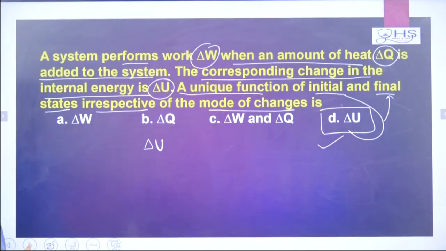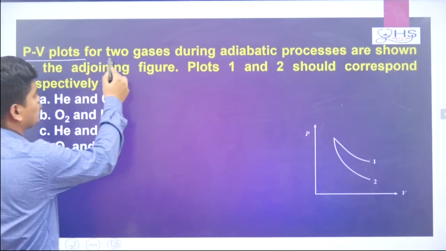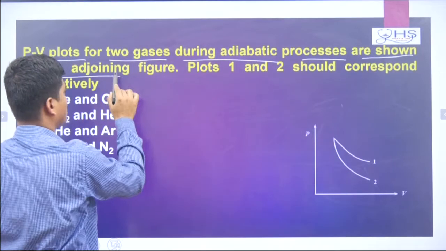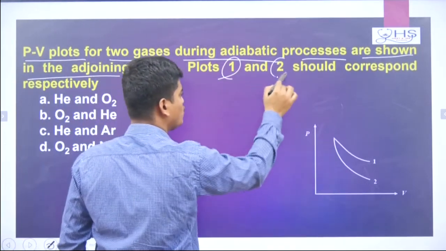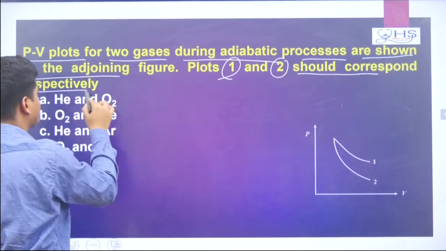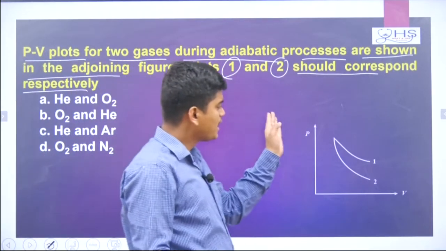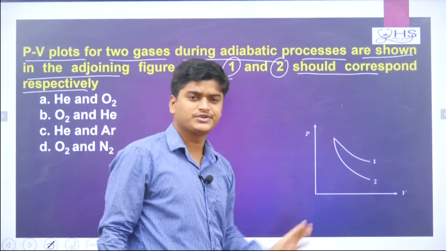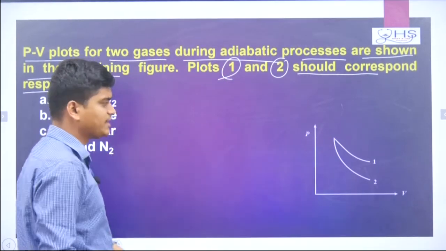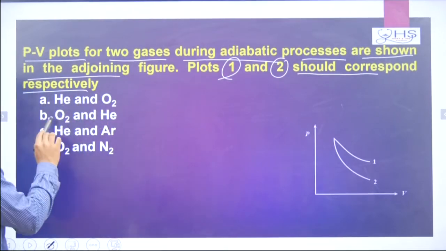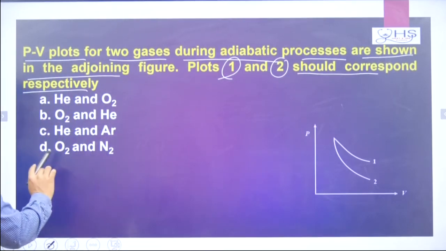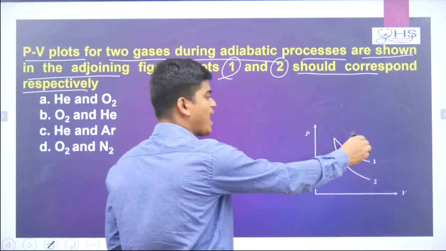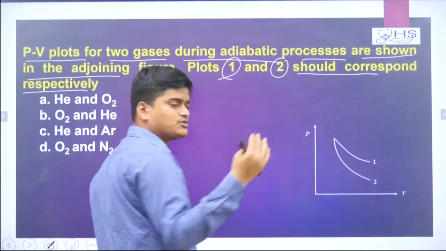Now we will come to the next question. PV plots for two gases during adiabatic processes are shown in the figure. Plots 1 and 2 should correspond respectively to what? Some options are given, and a PV diagram is given with one curve marked 1 and another marked 2, for adiabatic change. Options include helium, oxygen, argon, nitrogen. They are asking which gas curve 1 represents and which gas curve 2 represents.